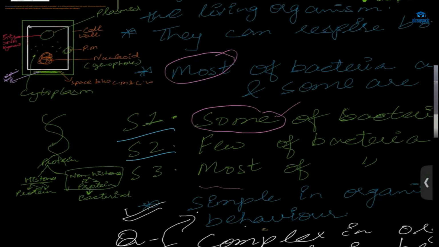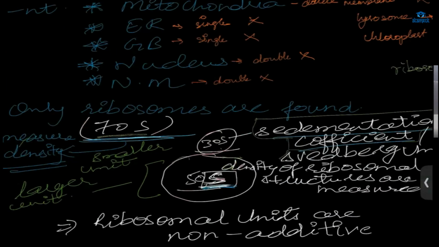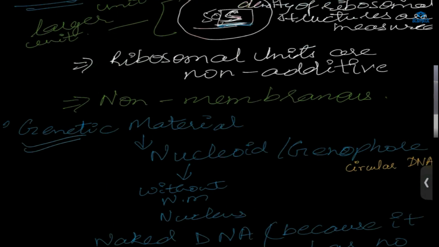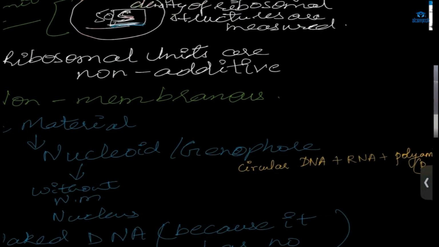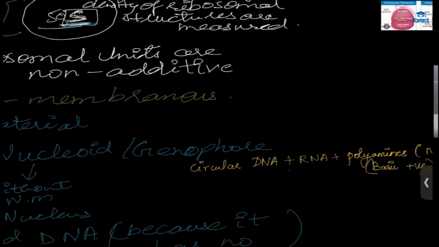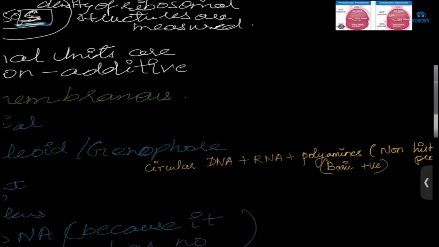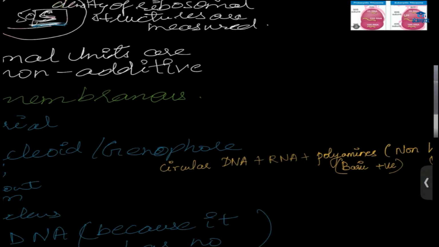Then we have the nucleus. Nucleus is not present. So what is present? Genetic material is present, and it is known as nucleoid or genophore. Okay, we have circular DNA, RNA, and polyamine. In the humans, eukaryotes, what did we have? We had histone protein. What was its work? It helped in the packaging of the DNA. Histone protein is basic, positive, and the DNA is negative.